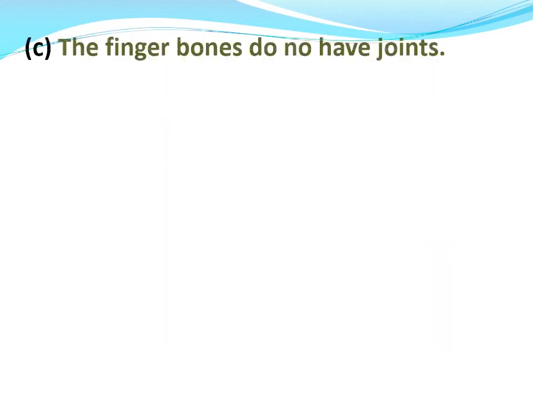Now, C part. The finger bones do not have joints. You have to tell whether this statement is true or false. Right answer, false. The finger bones have joints.